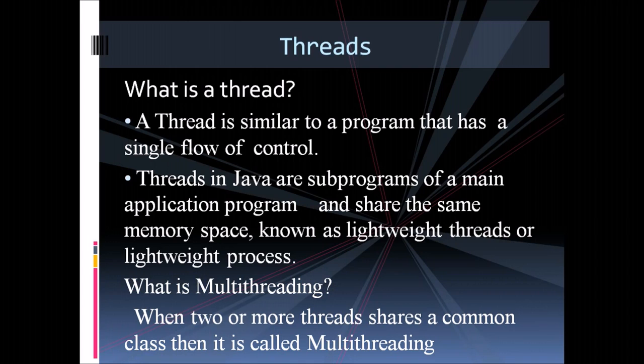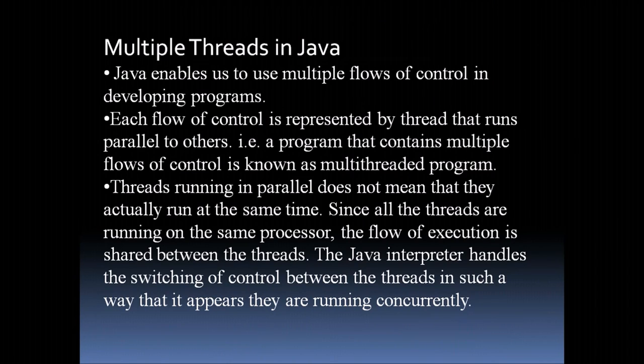When two or more threads share a common class, then it is called multi-threading. Multiple threads in Java: Java enables us to use multiple flows of control in developing a program. Each flow of control is represented by a thread that runs parallel to the other. That is, a program that contains multiple flows of control is known as a multi-threaded program.